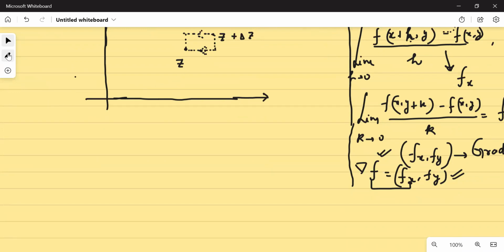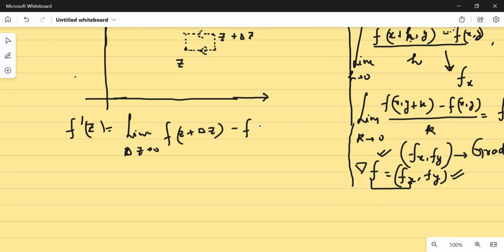Okay, so if you go by this way, in any of these ways, if you want to go, your limit should be unique. What I want to say, if f dash z exists, then this limit delta z tends to 0, f of z plus delta z minus f of z divided by delta z, should be a unique path independent limit. Yes or no? Yes.